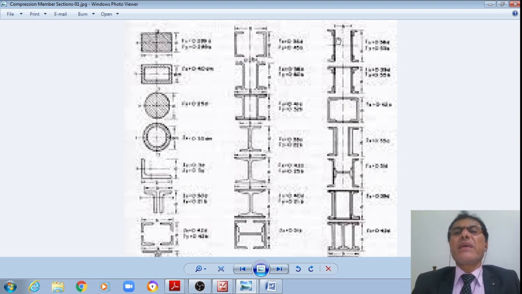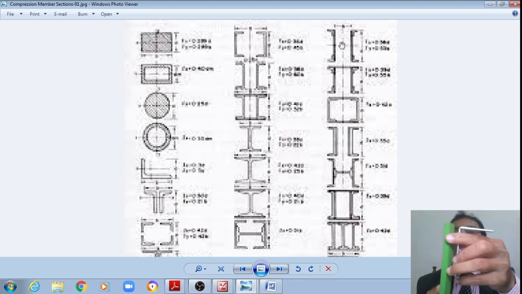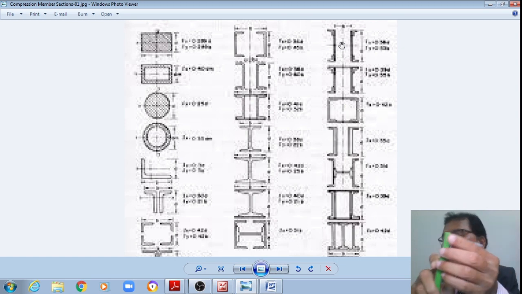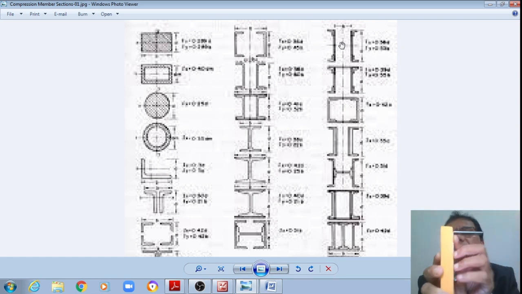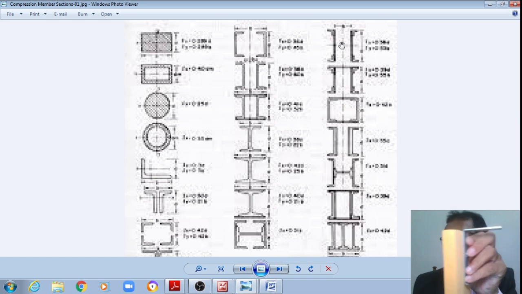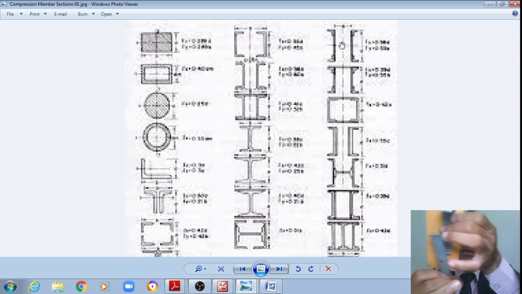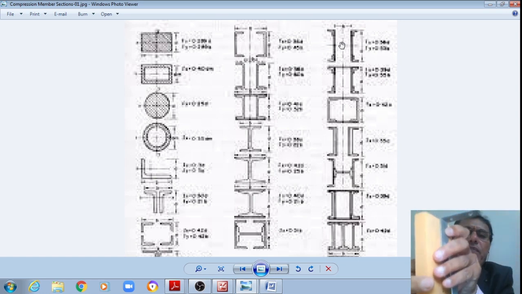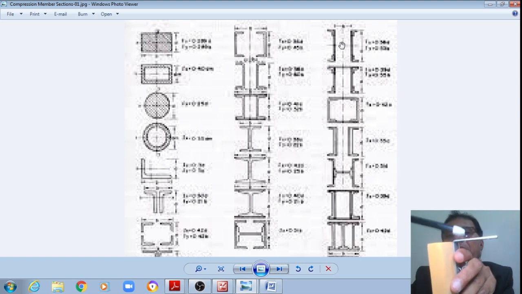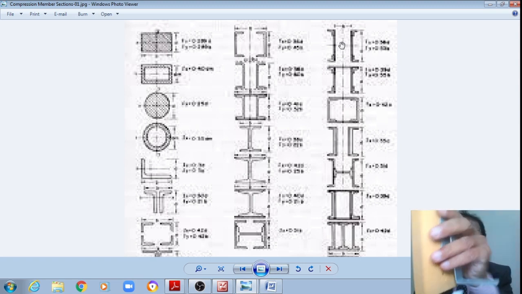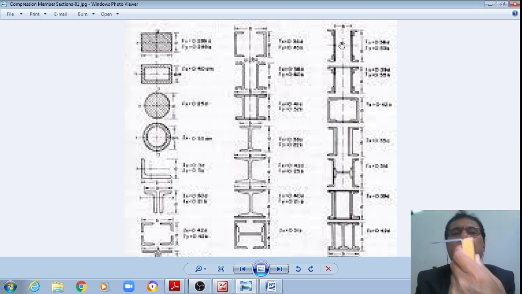Or what we can do is, these four angles may be provided like this. These two angles are provided like this, as well as at the bottom they are provided like this, so that this forms a web part. This part forms the flange, compression flange as well as tension flange. Like that, even another web, second web. Therefore, this section furnishes more moment of inertia as well as more Steinhaus ratio.